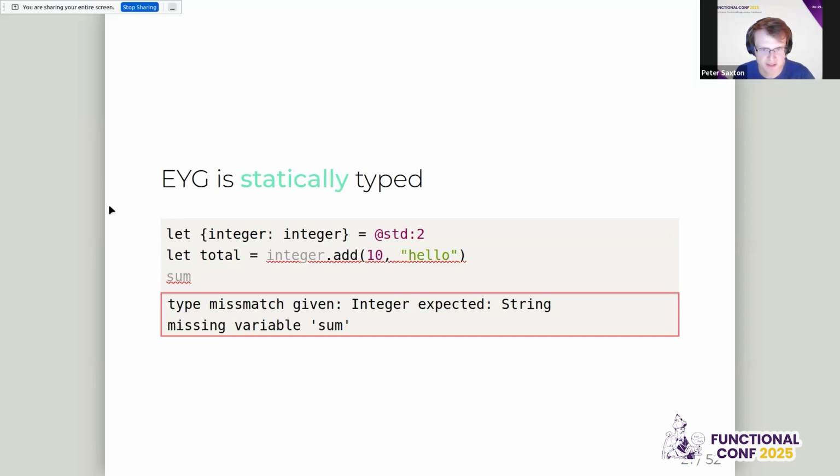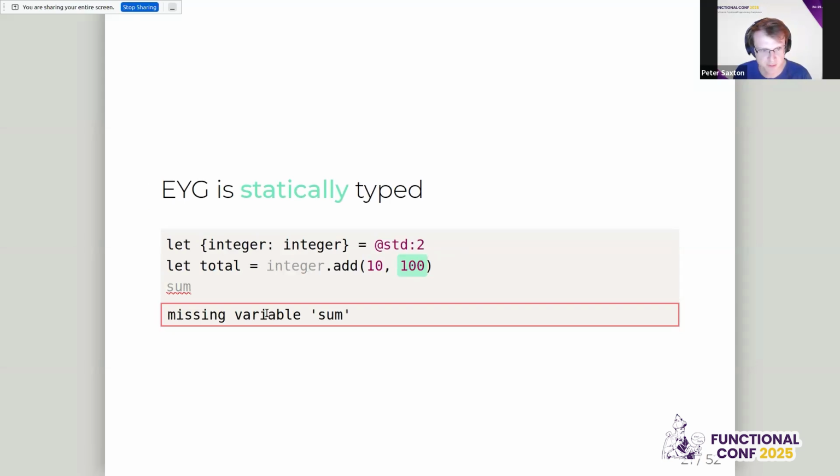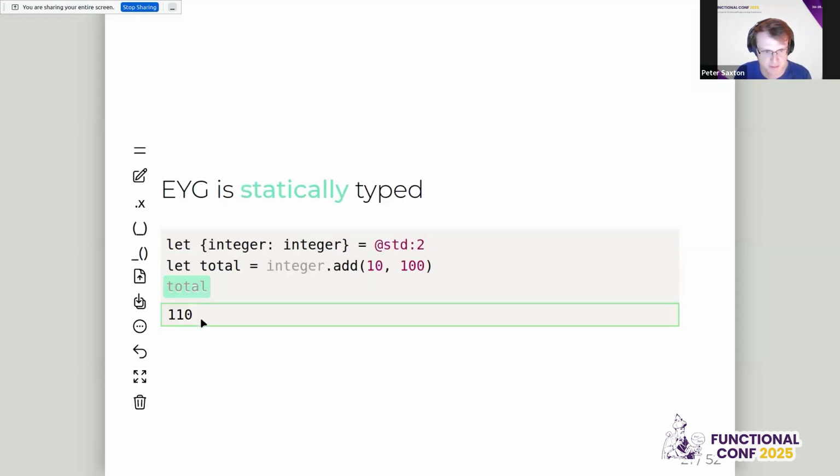Okay, so EYG is statically typed. So here's your first piece of EYG code. Hope it looks reasonably familiar. Statically typed means it's typed ahead of time. So we can click through this code here, and we can go, yeah, this is a string, it needs to be a number. So we make it 100. And it says, yep, missing the variable sum. So we click over here. We can use the type system to give us help in the editor. So we click our var, and it says these two exist. And we have the total, 110. Very nice.